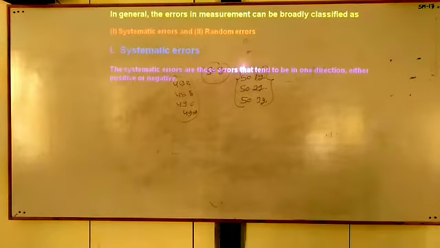You can read this statement. Systematic errors are errors that tend to be in one direction, either positive or negative.